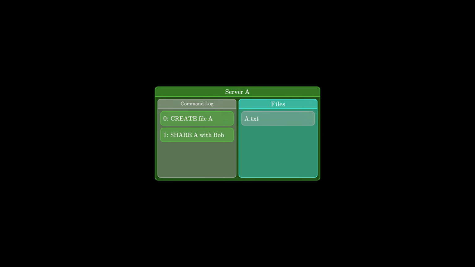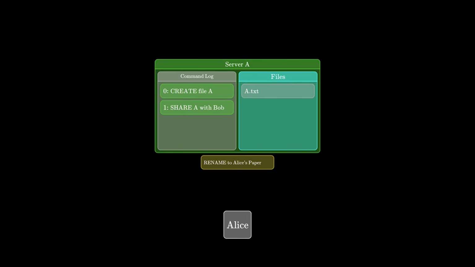Let's sketch out a toy example. It won't be the correct solution, but it'll help us understand how voting would work. We'll use slot numbers to keep track of the order of commands. So when Alice asks server A to rename the file, server A looks at its local command log and picks the first slot that it hasn't committed a command into yet, in this case, slot 2.